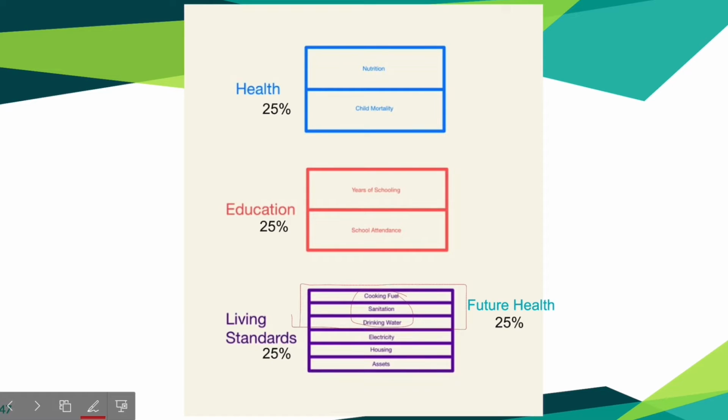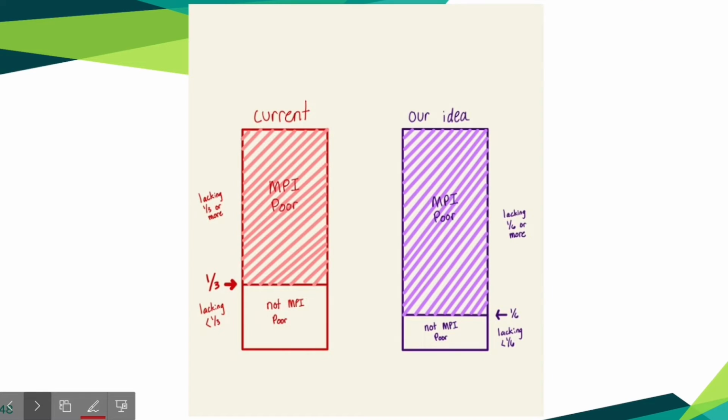We also believe that instead of being declared MPI poor for lacking 1/3 or more of the indicators, one should be declared MPI poor for lacking 1/6 or more of any of the MPI indicators. Each of these categories are crucial for being able to participate in society. Therefore, even lacking 1/6 of these necessary traits has a detrimental effect on one's quality of life.